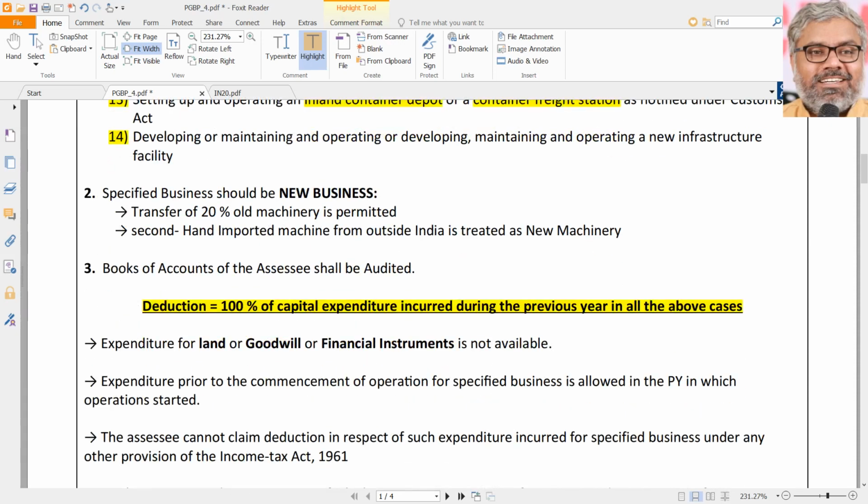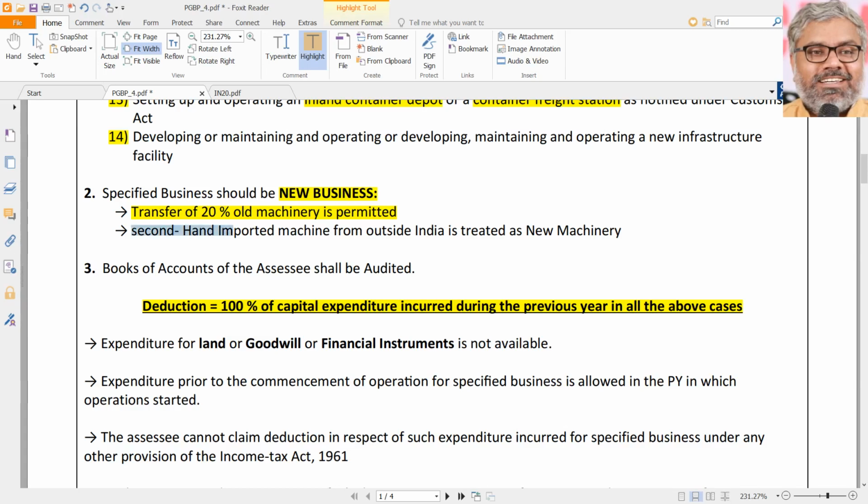Of course, there are some conditions, and the specified business should be a new business. It should not be something which is just formed out of an existing business. It should be a new business, not formed out of demerger or splitting off of an existing business. No, it should be fresh business. Second thing is, though it is new business, up to 20% old machinery is permitted. Conditions only. Up to 20% old machinery is permitted. To that extent, it's okay.